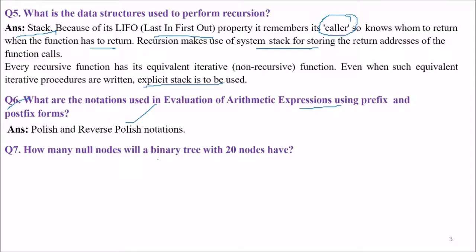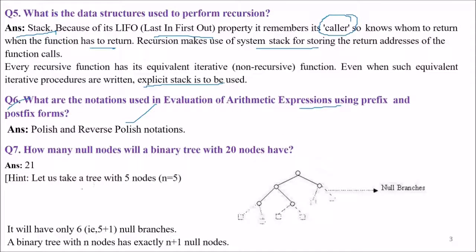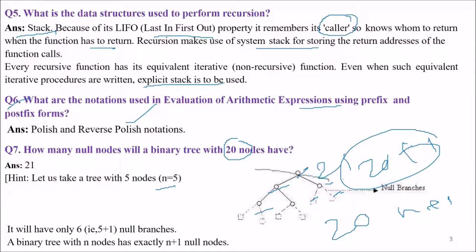How many null nodes will a binary tree with 20 nodes have? Now you need to tell. Let us take a tree with 5 nodes. So we have 1, 2, 3, 4, 5 nodes. These are null branches. It will have only 6, that is 5 plus 1 null branches. 1, 2, 3, 4, 5, 6. So if 20 nodes are there, it will be n plus 1. That will be 20 plus 1, that will be 21.